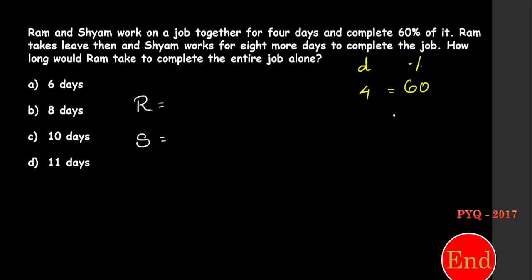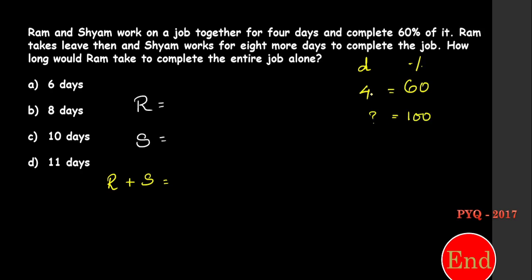My question is, I don't know what is the efficiency or how many days Ram will take to complete a job or how many days Shyam will take to complete the job. They given a partial work. 60% of work was completed by Ram and Shyam in 4 days. If in 4 days they complete 60%, total work 100% was completed in how many days? This is my first question.